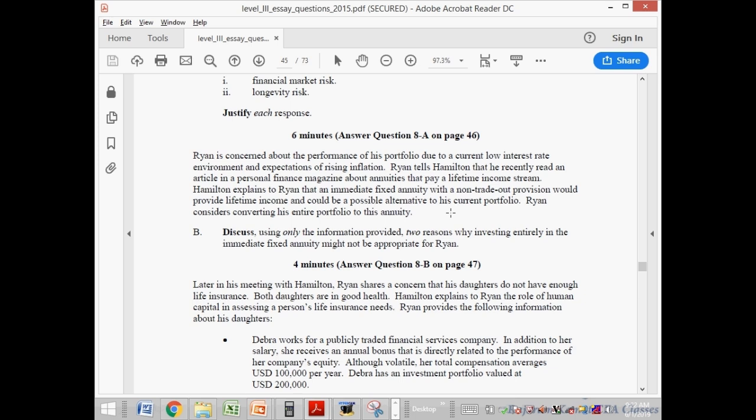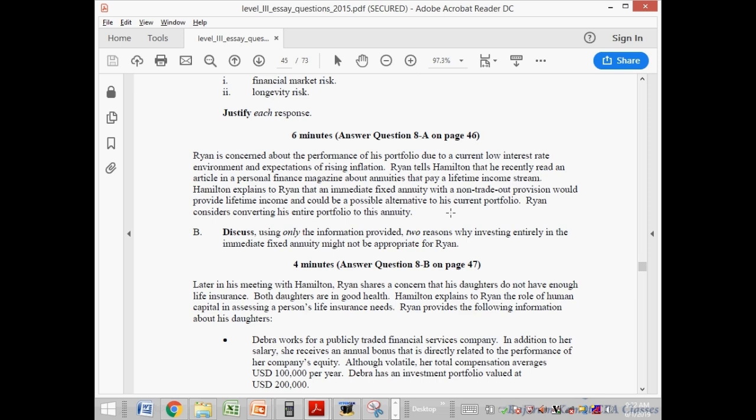Second drawback, the normal drawback you can write is that now you are exposed to the credit risk of the company whose annuity you purchase. If it is a government, don't write this point. Is it written that it is a government annuity? No. Then you can write this point, the third point, that you are now exposed. Earlier you were not exposed to any; it was your own portfolio. Now you have given your money to someone who is going to give you an annuity. If that someone goes bankrupt, then your money is gone. So you can write this point that now you are exposed to the credit risk of that entity from whom you purchased the annuity. So that's the third point you can very well write.